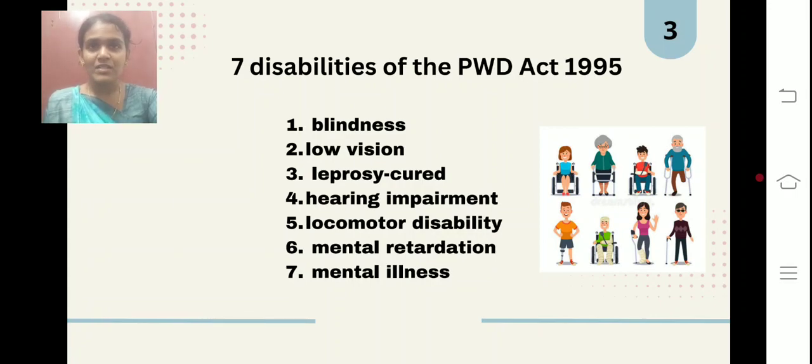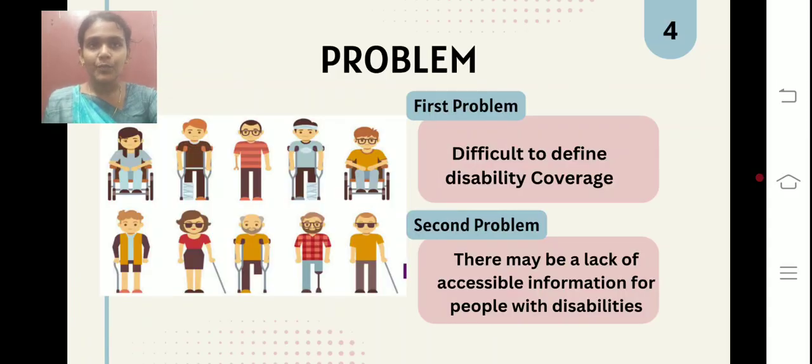Now it has been modified a little bit, and some new categories have been added to it. The act has a few problems, mainly two. The first is the difficulty to define disability coverage: they were not able to identify the disabilities covered inside the proclamations of the Disability Act. And the second is a lack of accessibility to information for people with disability. They didn't have the sources to help with accessible information. So these are the two problems.